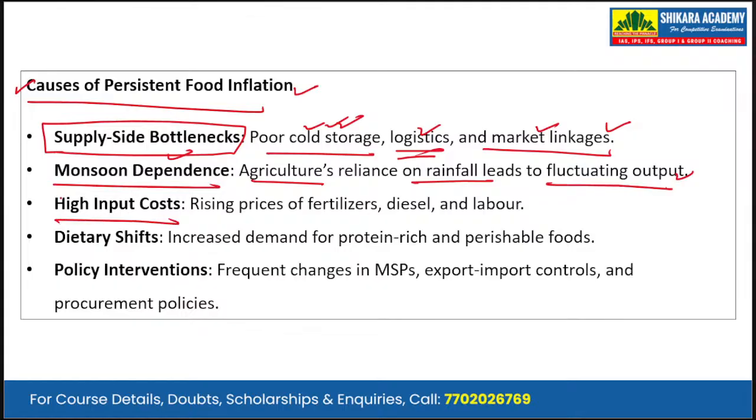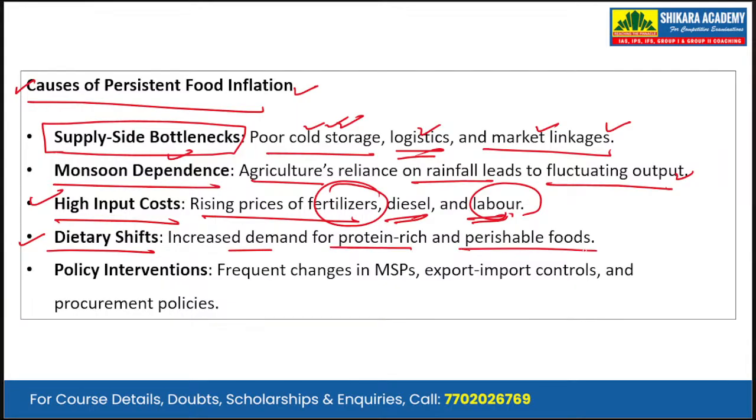Okay. Then we have high input costs, rising prices of fertilizers, diesel, and labor. Okay. So costs are high. There are supply side bottlenecks. There is monsoon dependence. Then there is dietary shift in the population, so increased demand for protein-rich and perishable food. Over the years, with rising incomes, people are demanding more protein-rich, more nutritive, as well as perishable food such as fruits and vegetables.